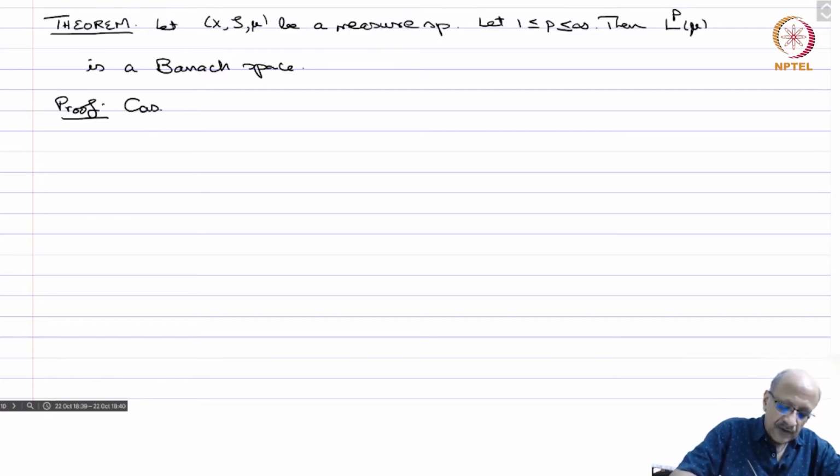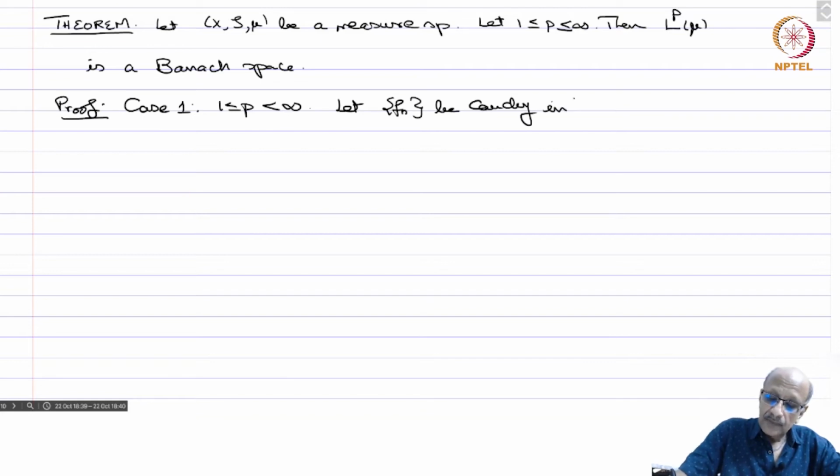So first case, we'll take 1 ≤ p < infinity, because these involve integrals, so the arguments are slightly different. So let f_n be Cauchy in L^p(mu). So we have to show that this converges to some function in L^p.